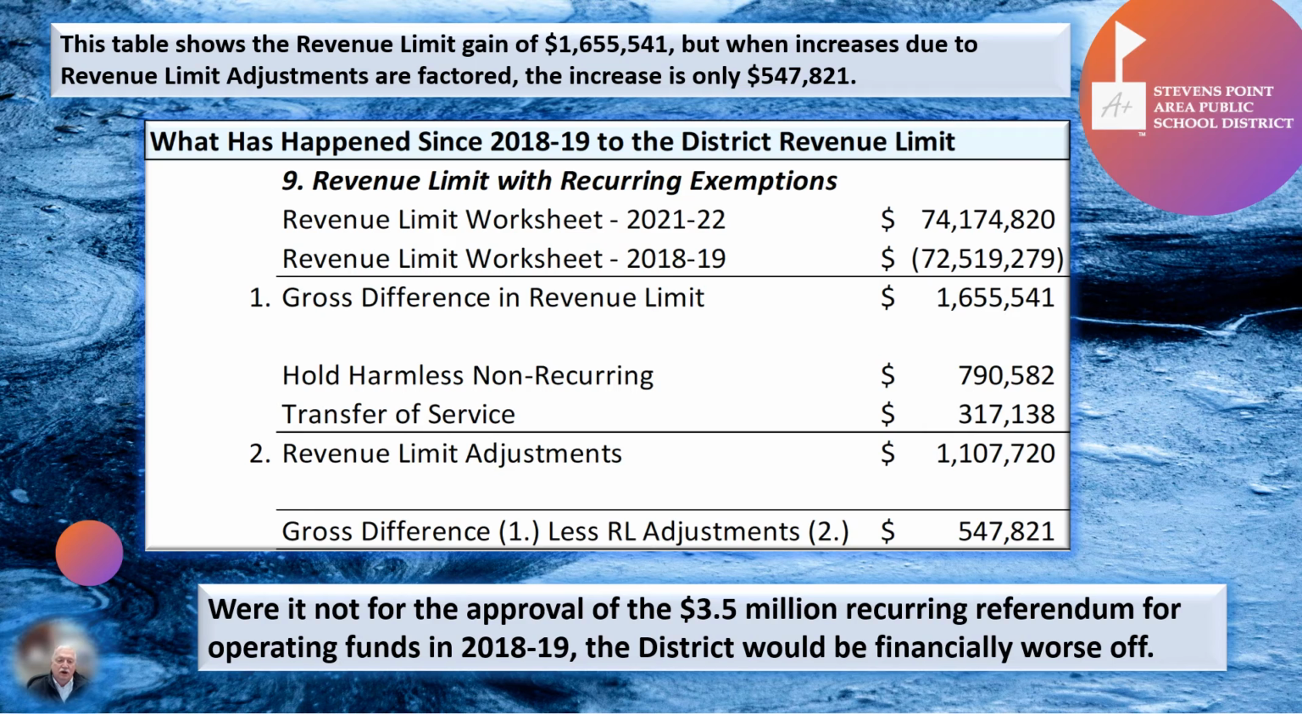However, if you subtract the hold harmless non-recurring amount of $790,581 and the transfer service amount of $317,138, or a total of $1.1 million from that, you see that the actual growth in revenue limit over that time period was only $547,821. That's a very small amount for that length of time. Were it not for the approval of the $3.5 million recurring referendum for operating funds in 2018-19, the district would be financially much worse off.